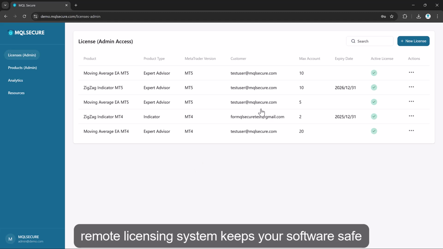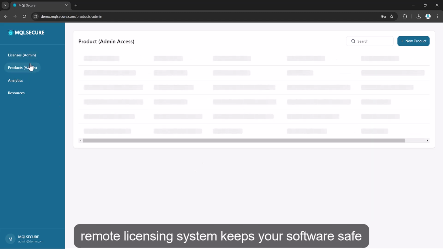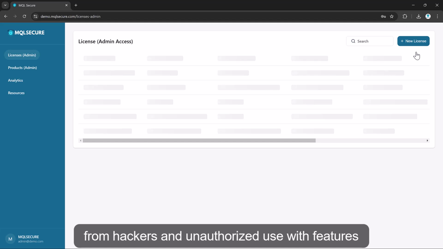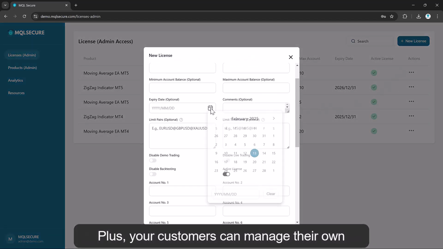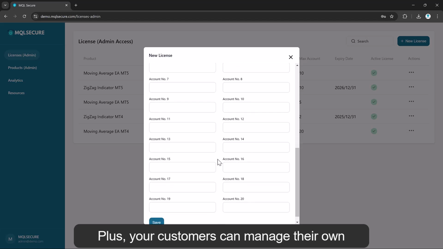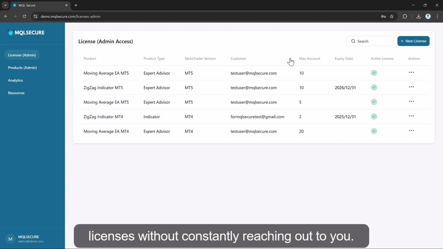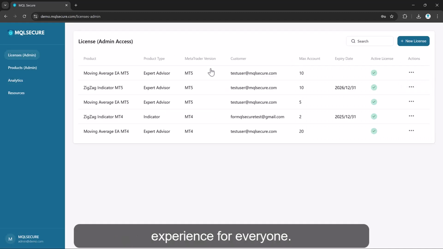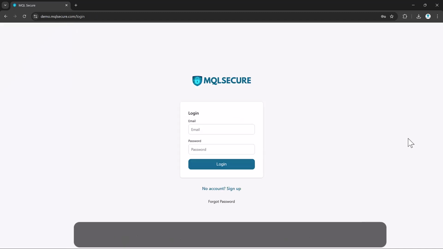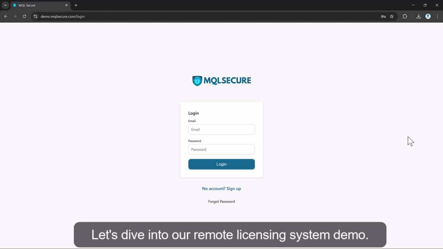Our remote licensing system keeps your software safe from hackers and unauthorized use with features like account number locking and expiration dates. Plus, your customers can manage their own licenses without constantly reaching out to you. Less hassle, more security, and a better experience for everyone. Let's dive into our remote licensing system demo.